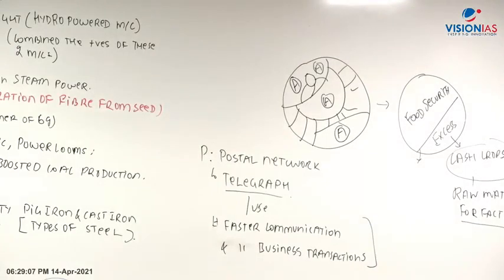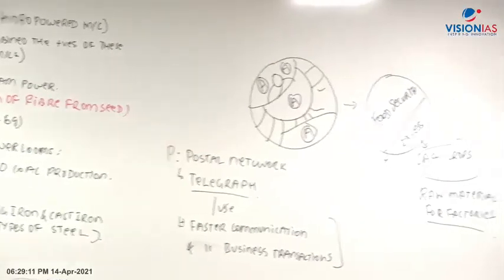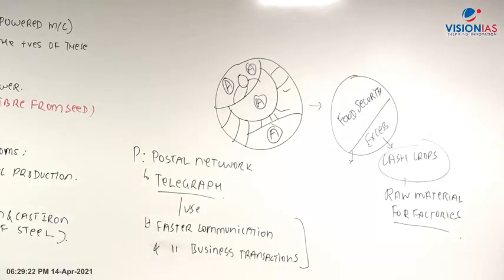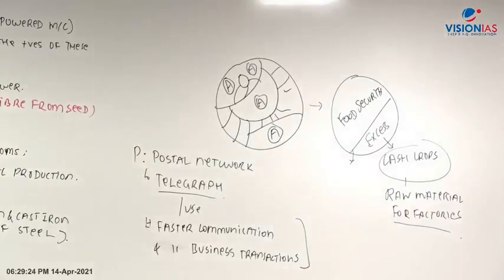Overall, faster access to raw material. The factories are able to get faster access to raw material. There is faster access to the markets. The finished products can reach the markets at a faster pace. And finally, faster labor movement is there. People can move from one place to another at a faster pace.